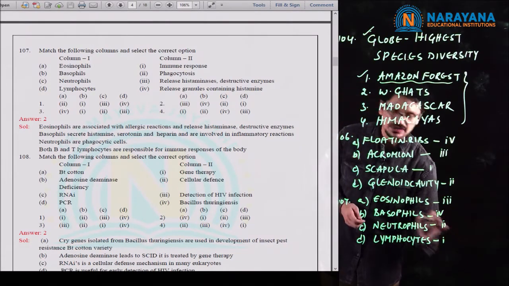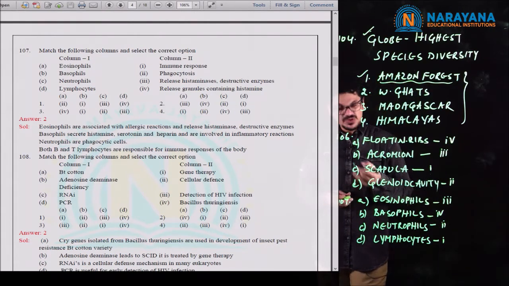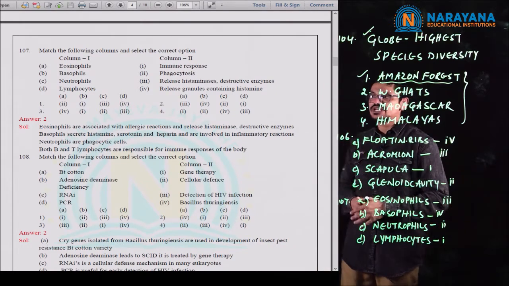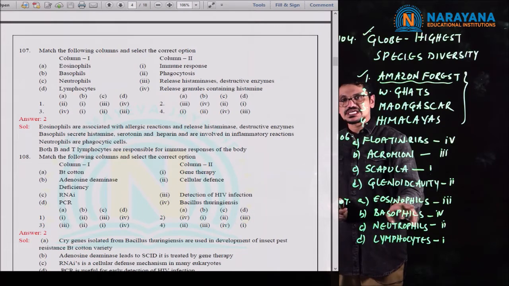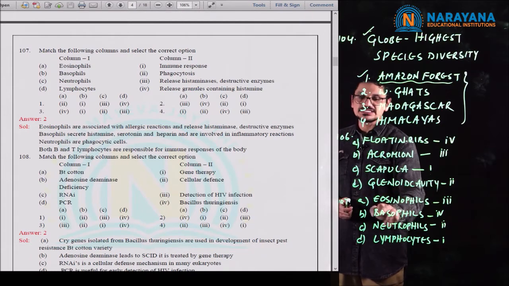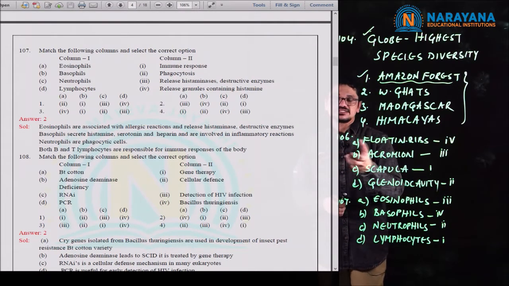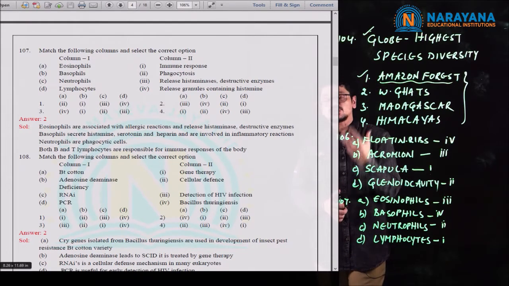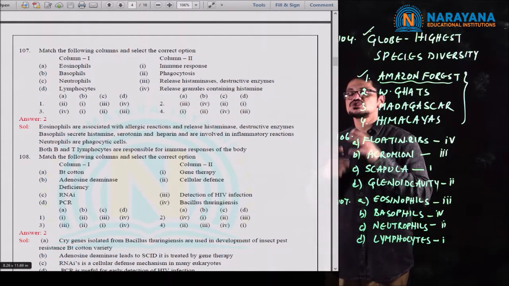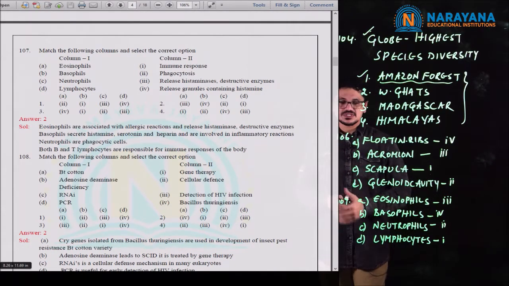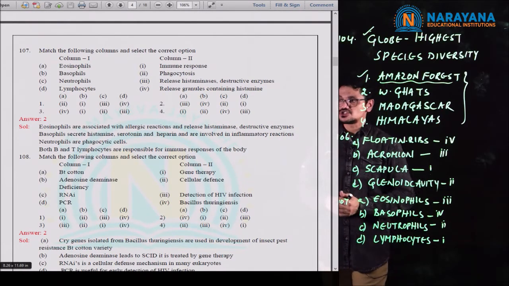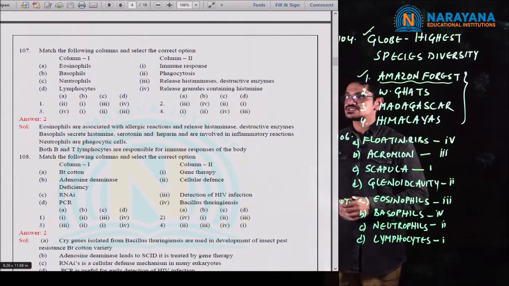Lymphocytes are very much essential for the immune responses. So if you observe the 3, 4, 2, 1, it was given in the second option. Eosinophils, philic means lovable or attracted. So the cells which are attracted towards the eosin are eosinophils, and the cells which are attracted towards the basic stains are basophils, and neutrophils are the cells which generally attract the neutral stain, and lymphocytes are the cells which play a very important role in immune responses of the body, and these concerned functions were clearly mentioned in option 2. So for 107, the second option is the correct option.